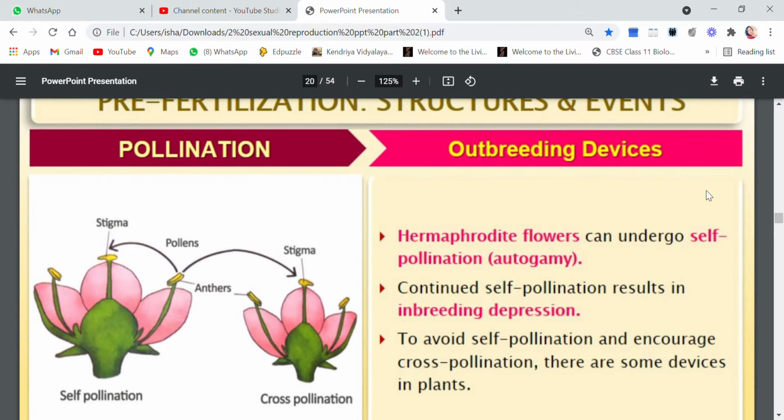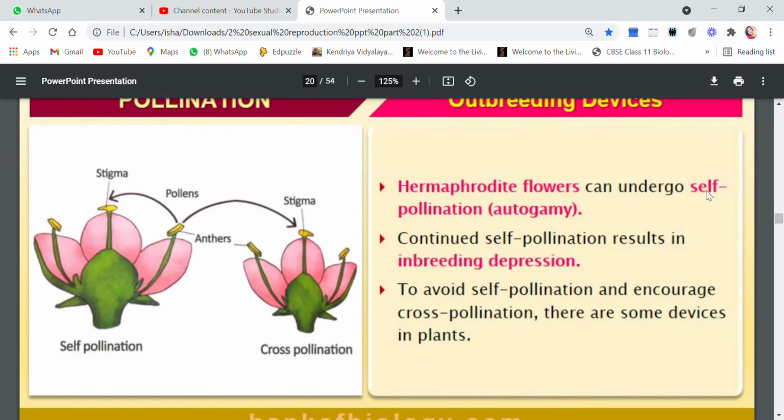Now children, you see hermaphrodite flowers. What are hermaphrodite flowers? That means bisexual flowers. Both male and female parts are present in the same flower. So they can undergo autogamy or self-pollination. I'm not saying that every time they will perform self-pollination, but the chances of autogamy are higher because both male and female parts are present in the same flower.